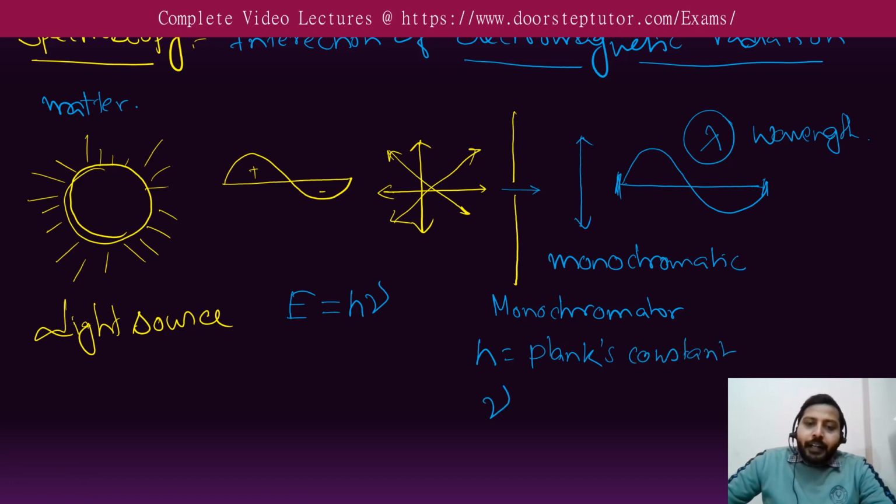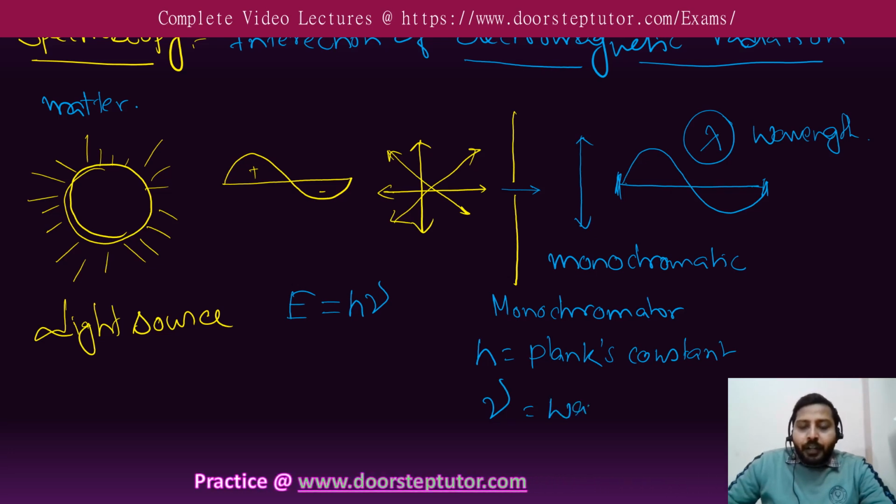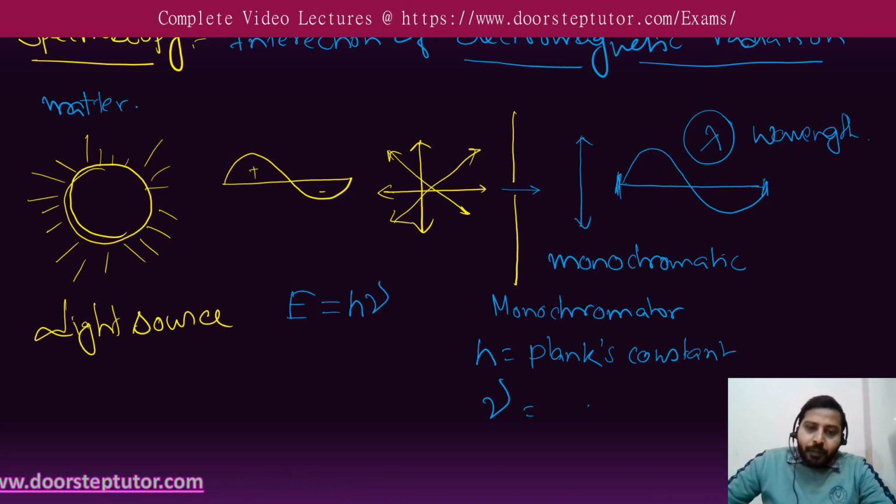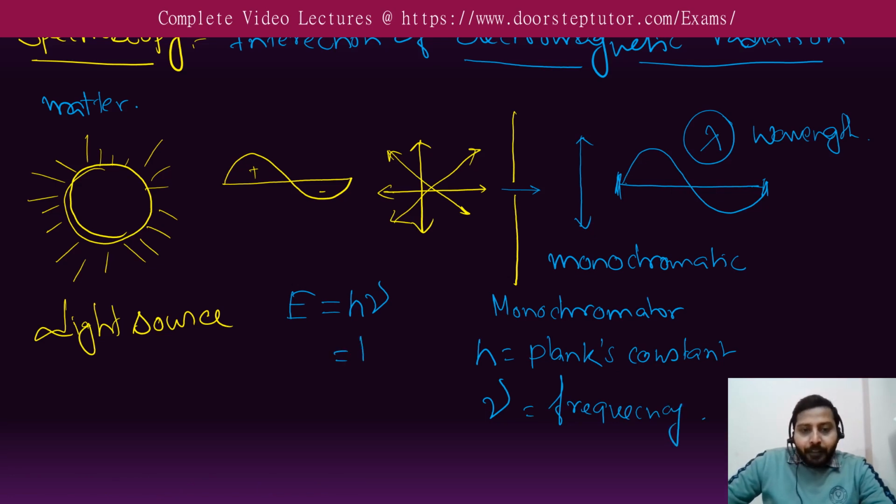And nu is wave number or frequency. We know nu equals c by lambda.